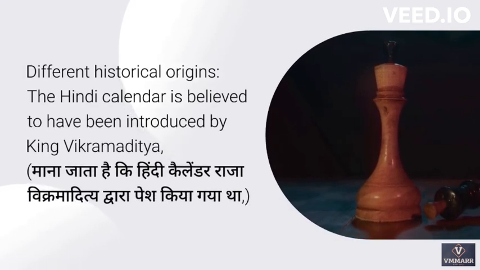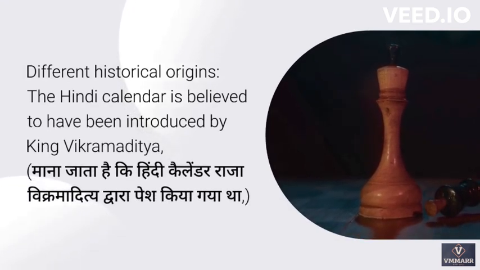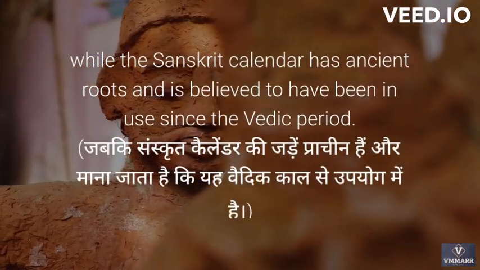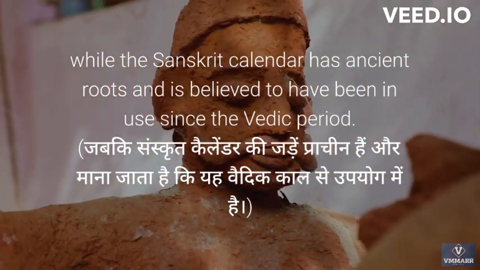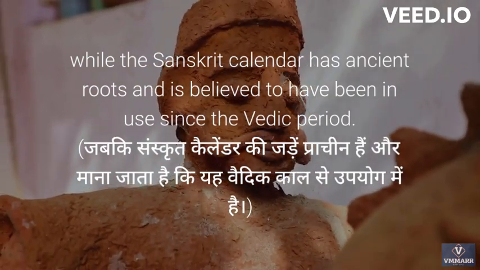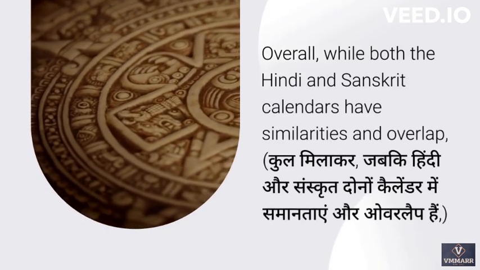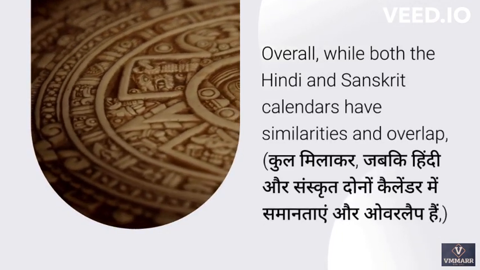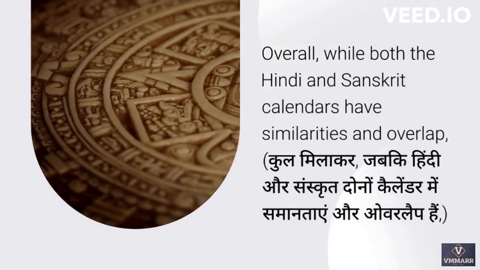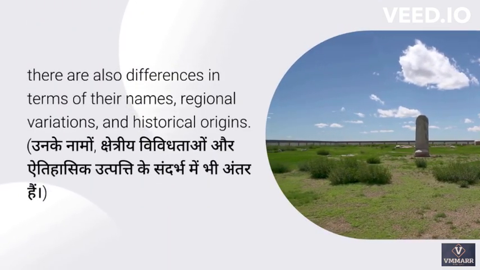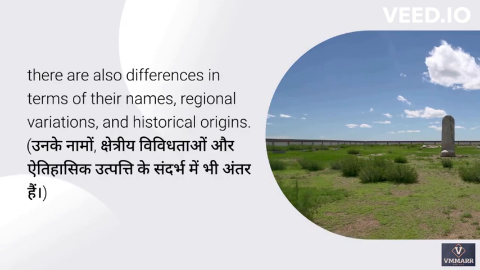Different historical origins. The Hindi calendar is believed to have been introduced by King Vikramaditya, while the Sanskrit calendar has ancient roots and is believed to have been in use since the Vedic period. Overall, while both the Hindi and Sanskrit calendars have similarities and overlap, there are also differences in terms of their names, regional variations, and historical origins.